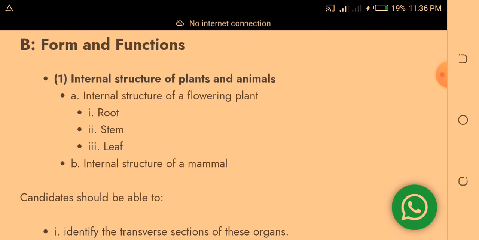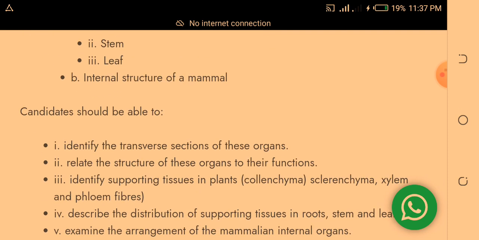Let's look at section B, forms and functions. Internal structure of plants and animals is a subheading. Under it, you should study internal structure of flowering plants: roots, stems, and leaf. Internal structure of a mammal.